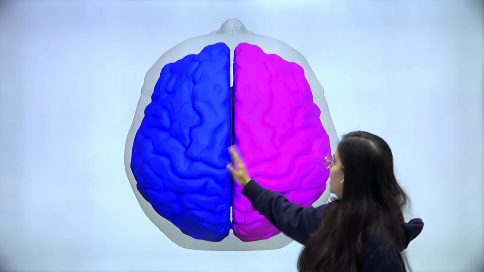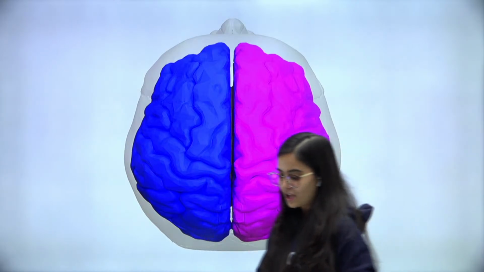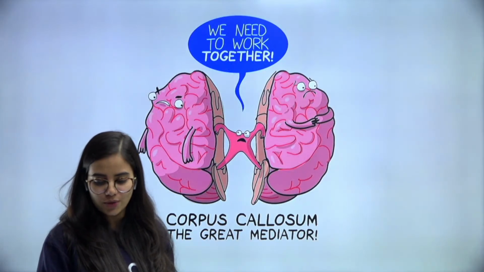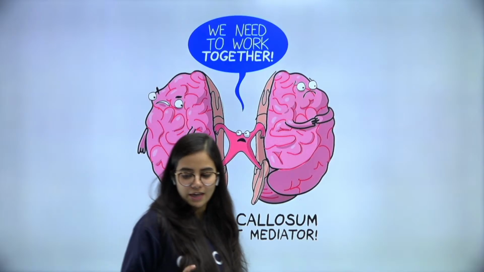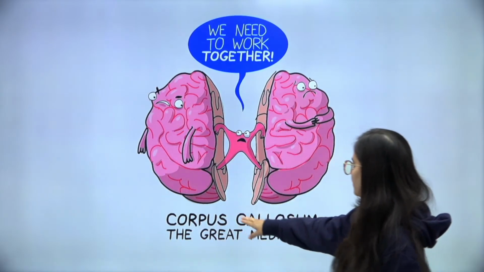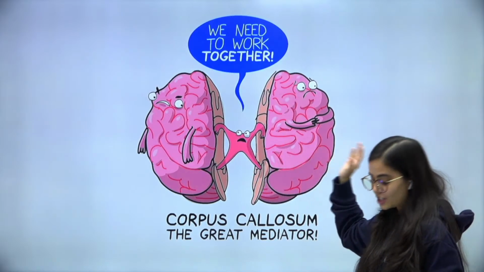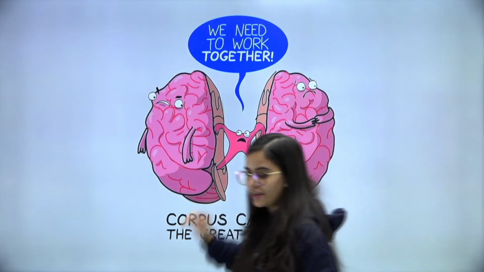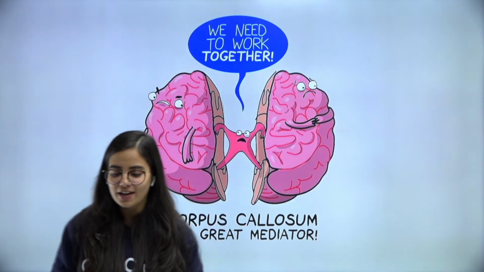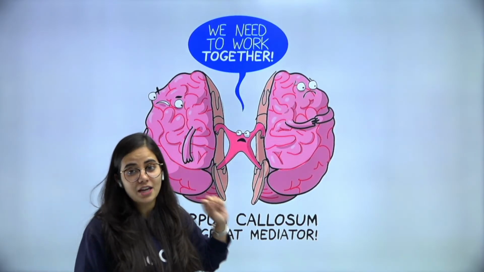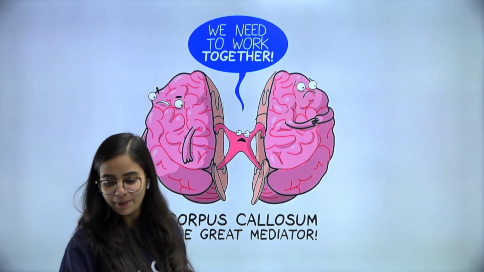Well, yes, there is something which connects both the hemispheres together, and that is called corpus callosum. You can see it here. So both the left hemisphere and the right hemisphere are held together by this corpus callosum. Very important for all of us to remember.